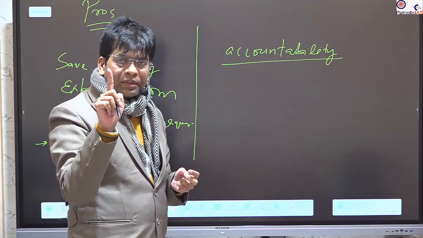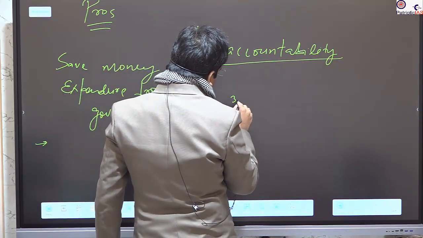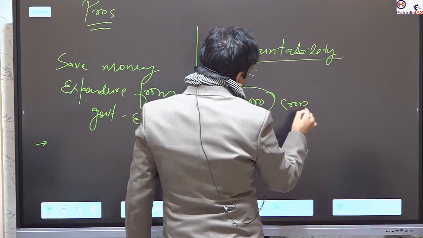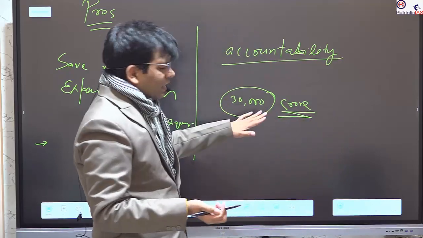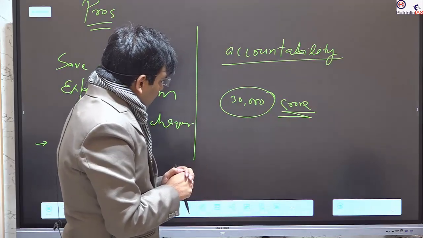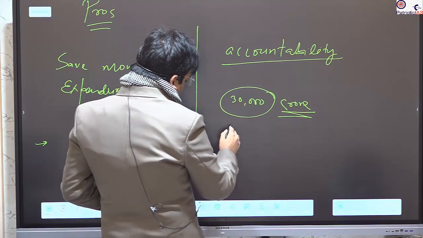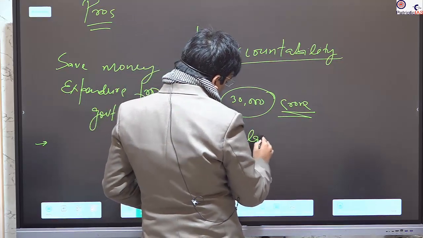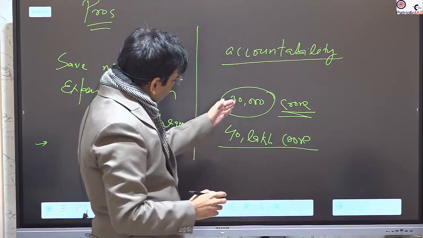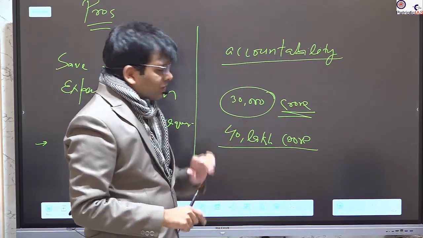Second thing is that if you compare the expenditure on the election, it is around 30,000 crore. As per different data, it is around 30, 35,000 crore. That is the expenditure. But if you go with the budget of India, that is around 40 lakh crore. So if you compare, this is very less. It is not even 0.5% of the total budget of one year.